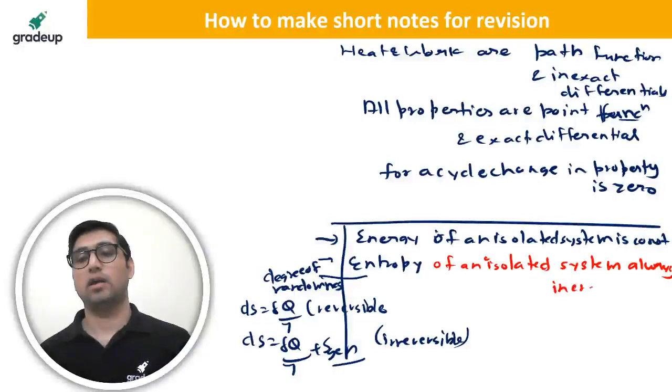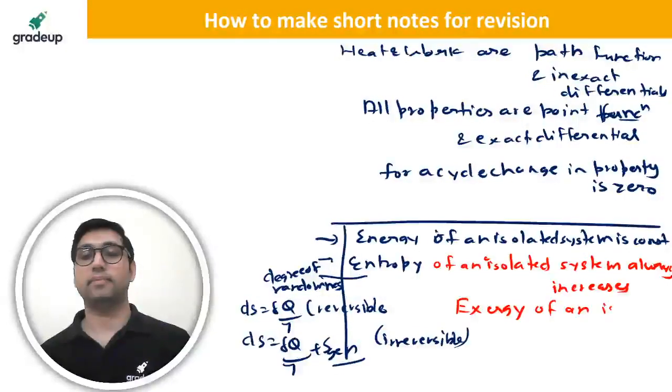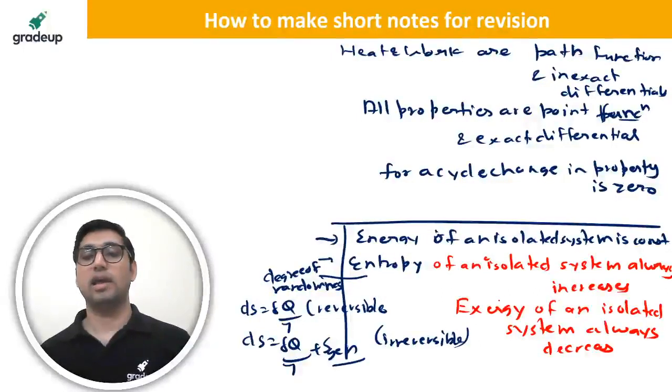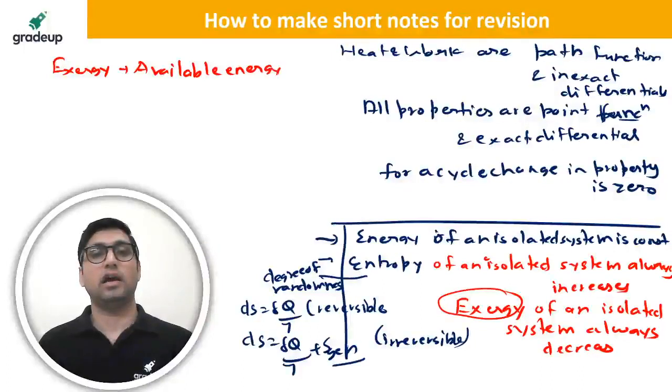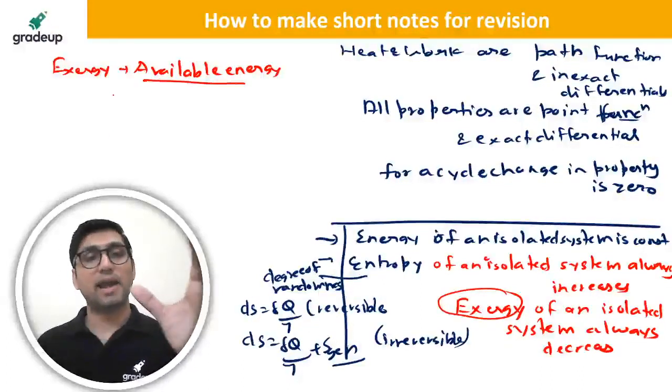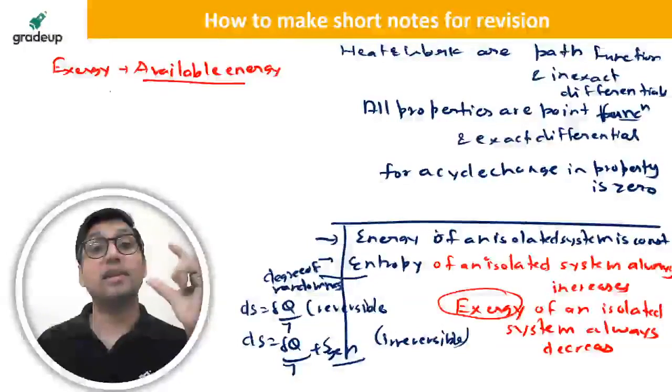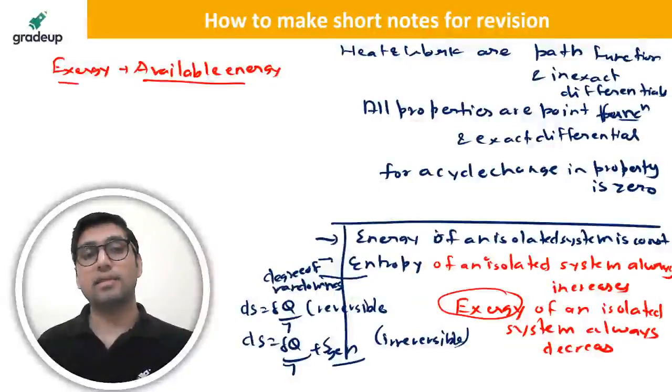Okay. And the last one is, what is exergy? Exergy, which is called available energy. Exergy of an isolated system always decreases. Because I know that these things have been regularly asked in the exam, they are very, very important. What is exergy? Exergy is the maximum available work. It is called available energy or availability, right? It is that maximum available work which is obtained when the final state becomes the dead state. That is called exergy.